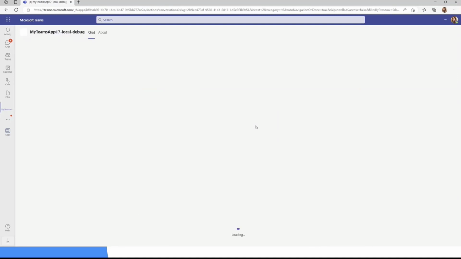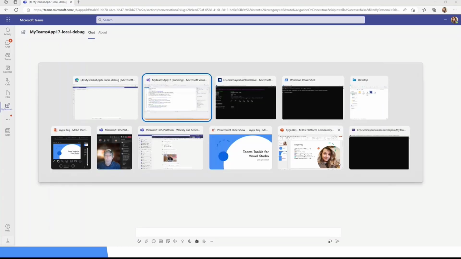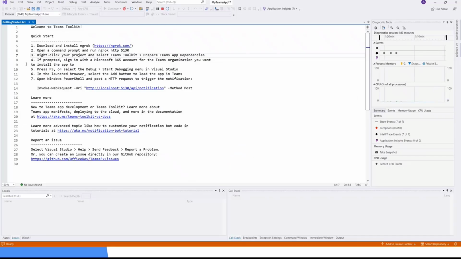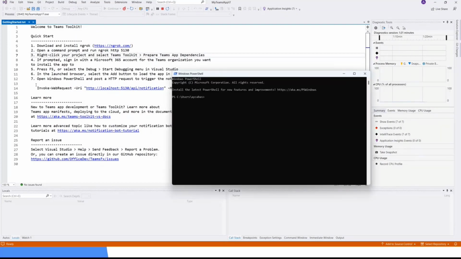Once we have our bot ready, the next step is triggering the API so that the bot will show us something. As you remember, in Visual Studio Code, it was suggesting we use PowerShell to invoke a web request. I have a PowerShell open over here.